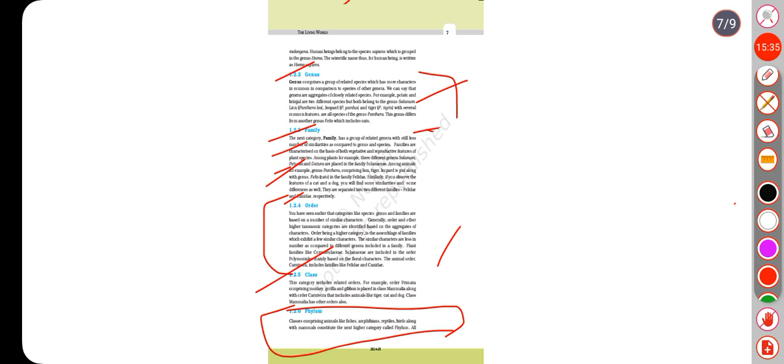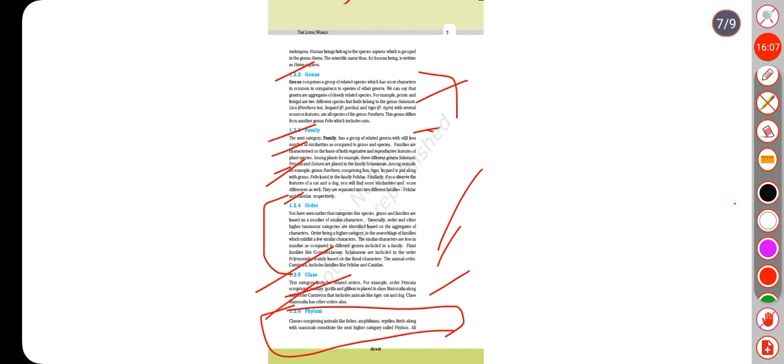1.2.5 Class. This category includes related orders. For example, order Primata, comprising monkey, gorilla and gibbon, is placed in class Mammalia along with order Carnivora that includes animals like tiger, cat and dog. Class Mammalia has other orders also. 1.2.6 Phylum. Classes comprising animals like fishes, amphibians, reptiles, birds along with mammals constitute the next higher category called phylum.